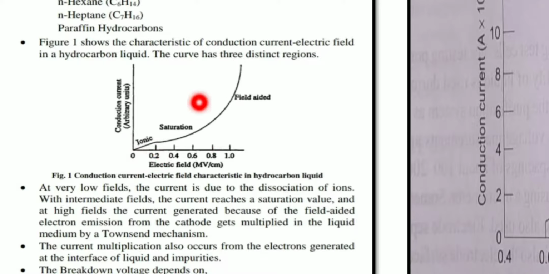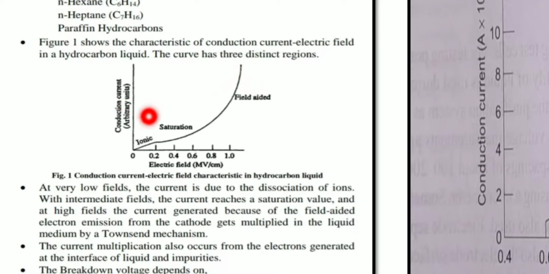Next comes the middle region, with intermediate fields. In the middle region, the conduction current reaches its saturation level when the applied field is intermediate. Next comes the third region, whenever the applied field is high. At higher fields, the current is generated.